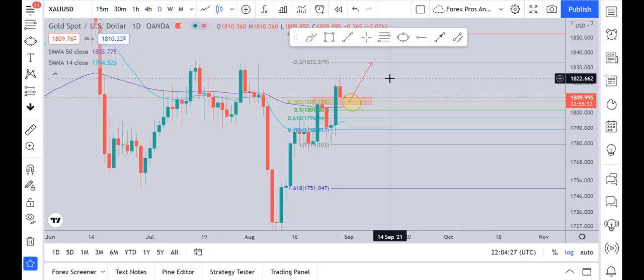Now before taking our entry point, how do we take the entry point? There are certain rules which I do not tell in my free video. You will have to take the course for that, in which we check, and if our confirmations are done, then we take the entry on the 4-hour or on the 1-hour chart.